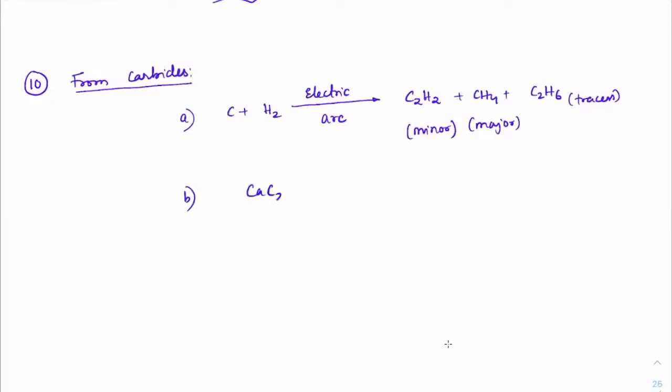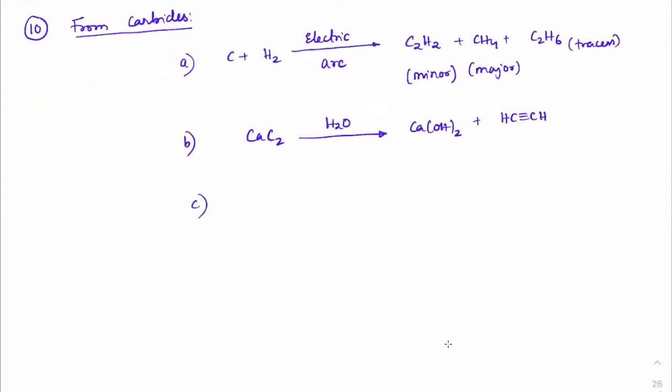Next, calcium carbide. Calcium carbide on hydrolysis will form calcium hydroxide and gives RC triple bond CH. So alkyne formation. If you check out Al4C3, Al4C3 is a methanide. These are called methanide. Methanide means these carbons will give methane gas. So on hydrolysis, it will give Al(OH)3 and CH4.